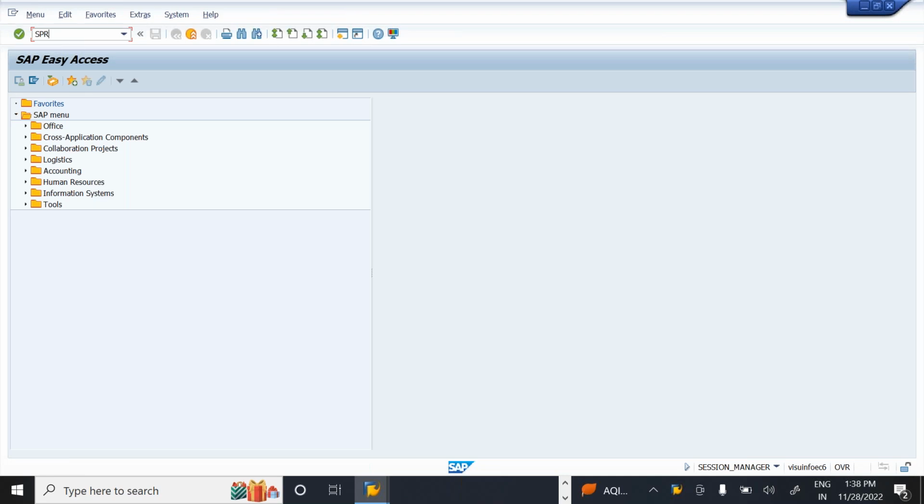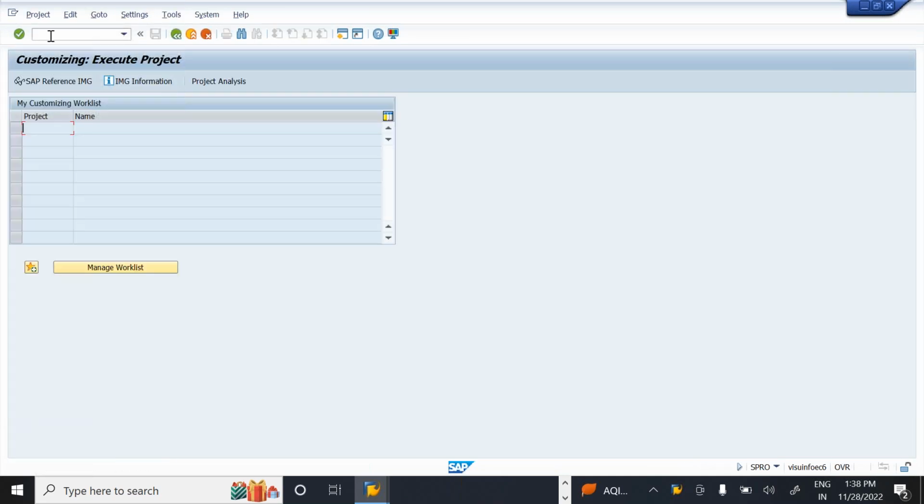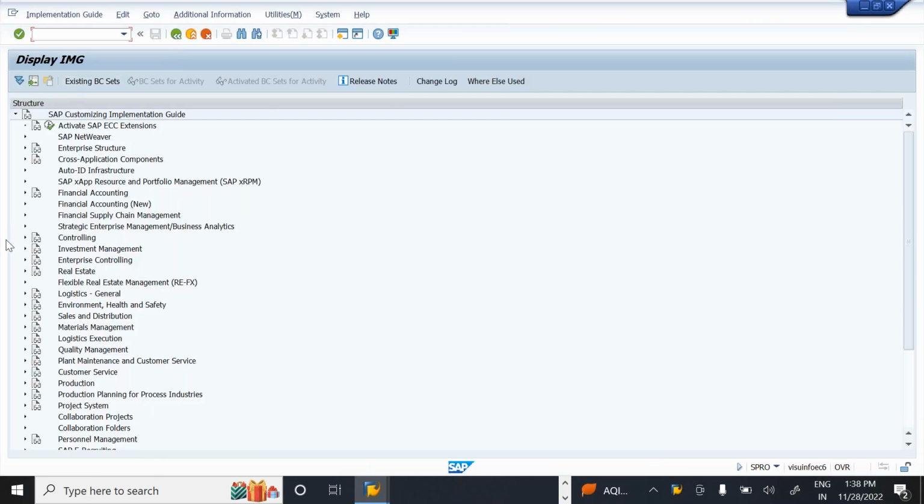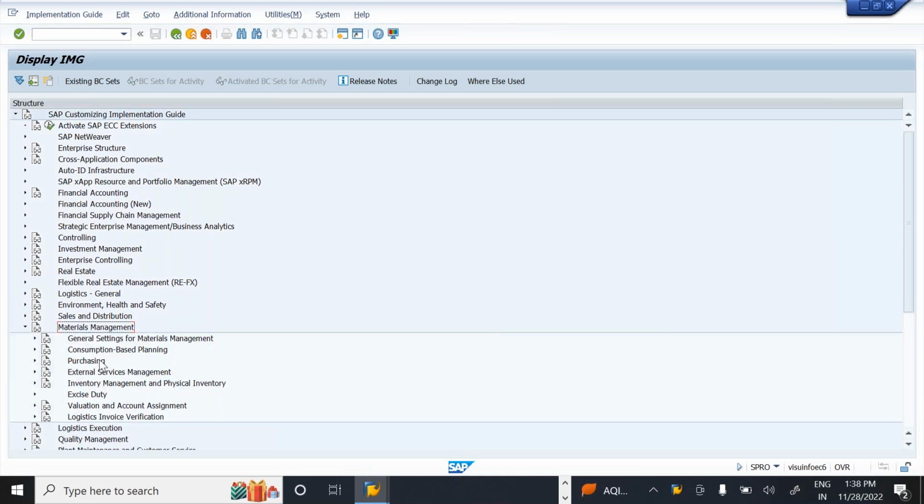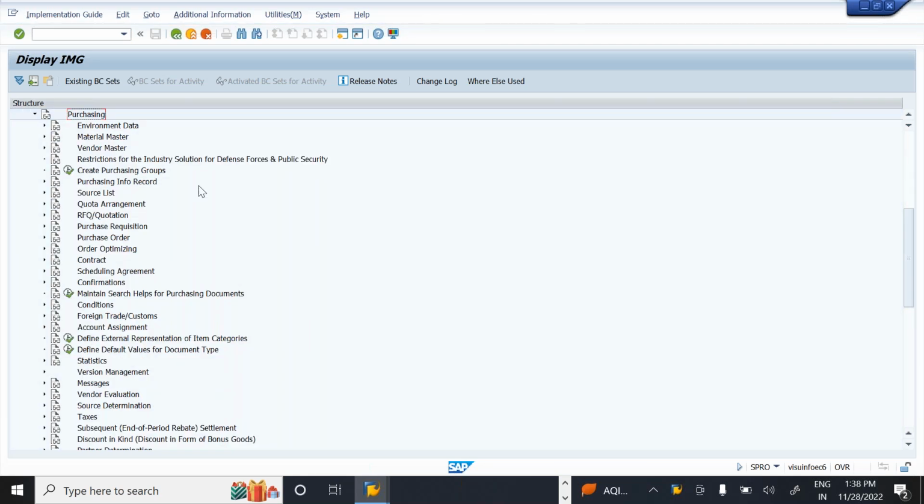Now come to SPRO, SAP Reference IMG. From SPRO, go to Materials Management. In Materials Management, I need to go to Purchasing. In purchasing, observe, suppose this is the RFQ, an external purchasing document.